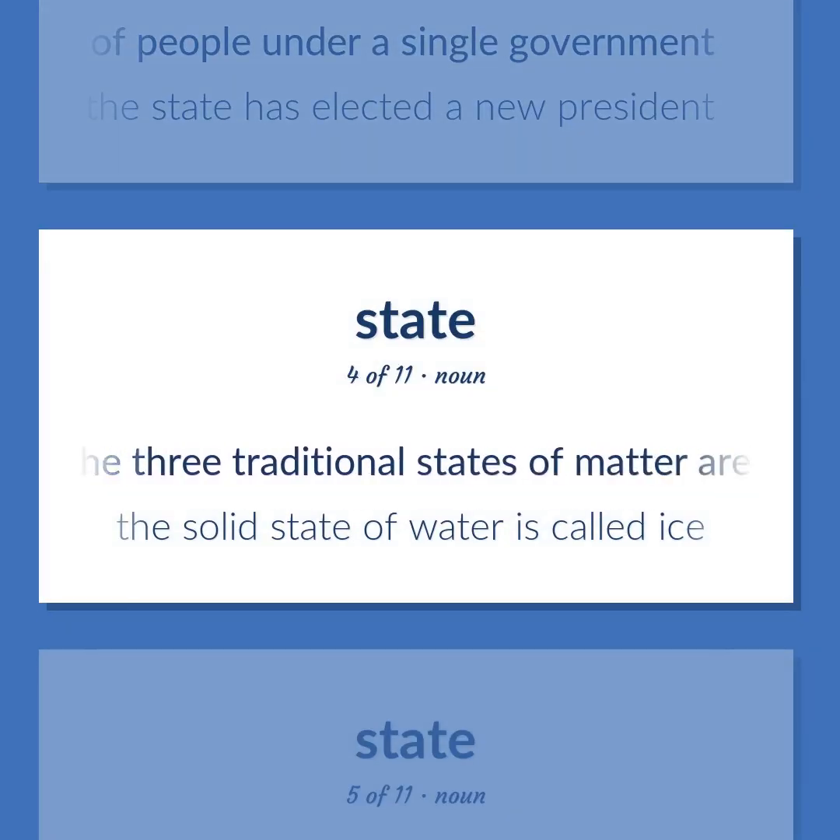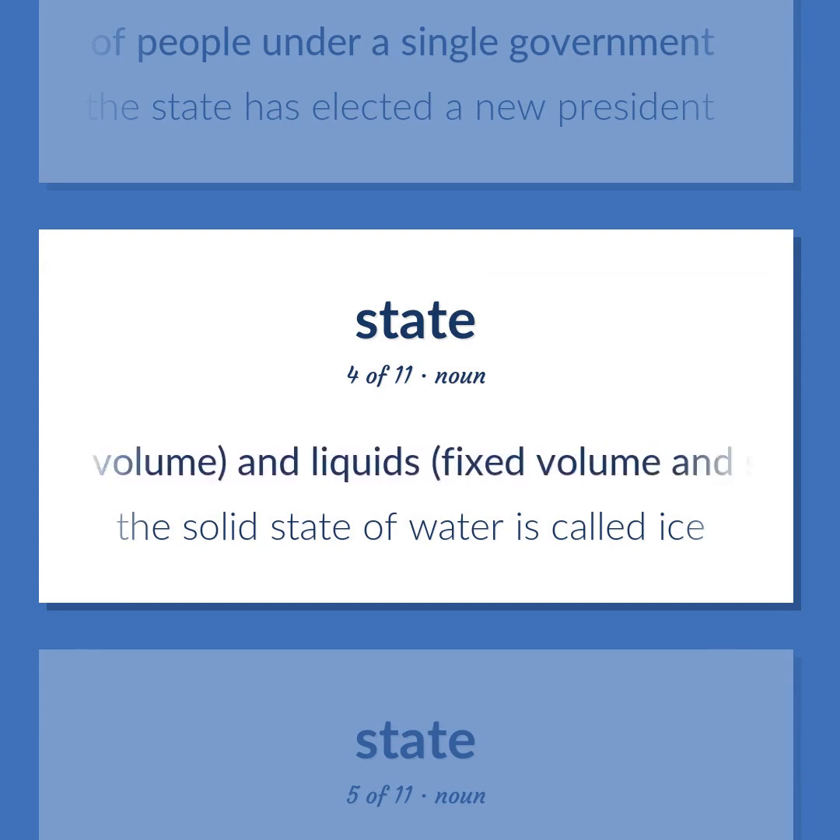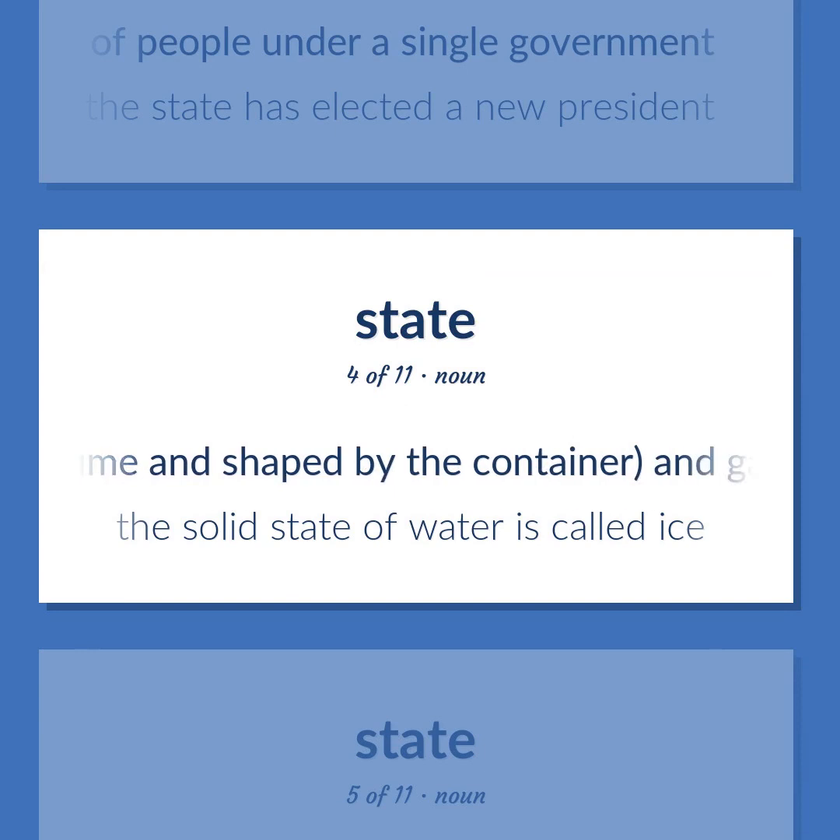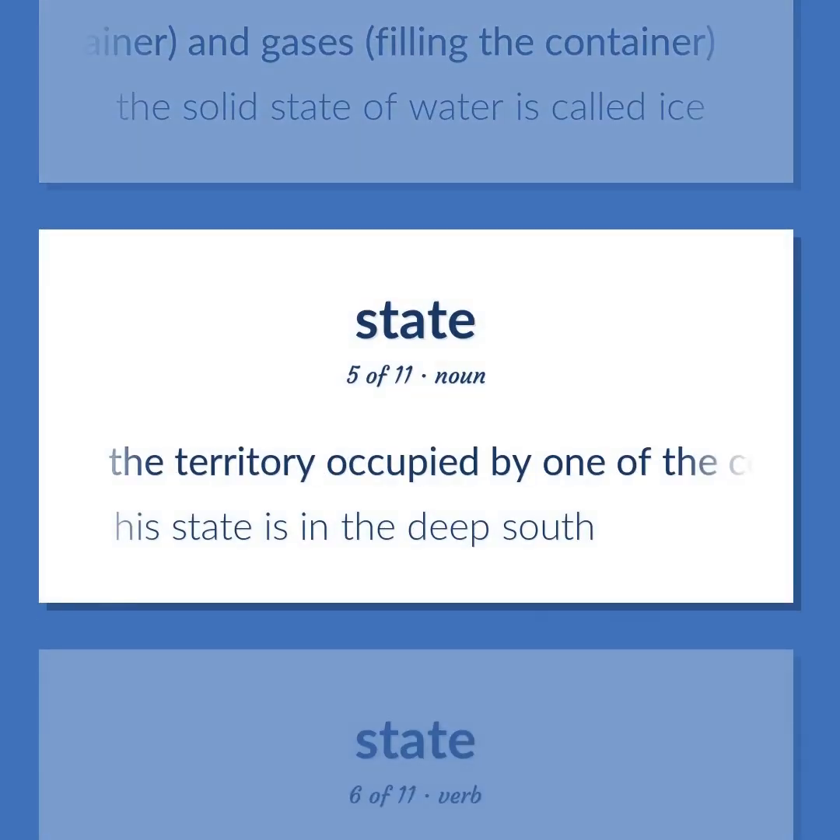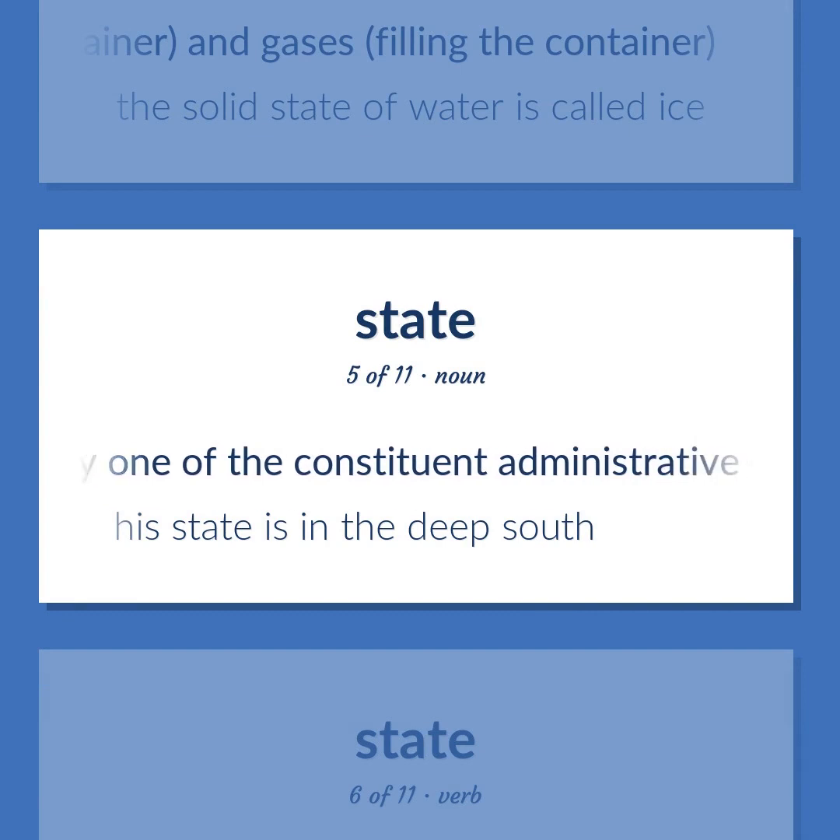Chemistry. The three traditional states of matter are solids, fixed shape and volume, and liquids, fixed volume and shaped by the container, and gases, filling the container. The solid state of water is called ice. The territory occupied by one of the constituent administrative districts of a nation. His state is in the deep south.